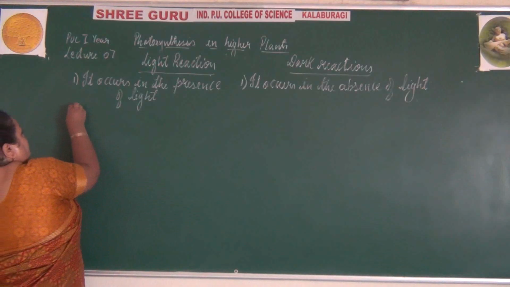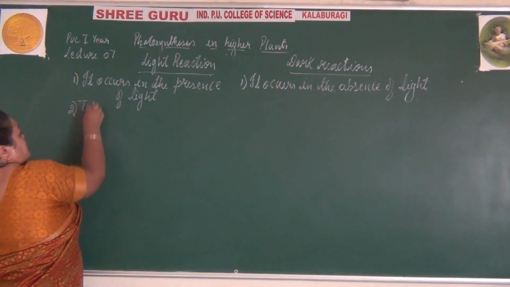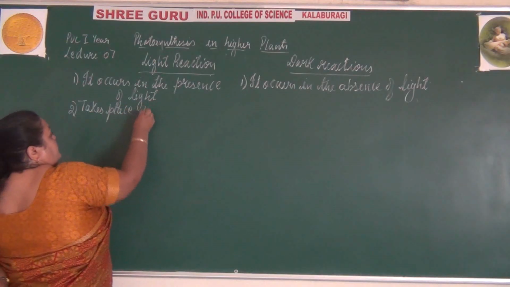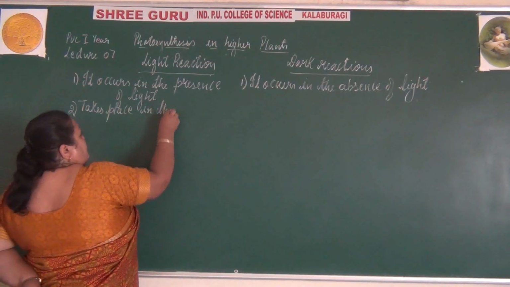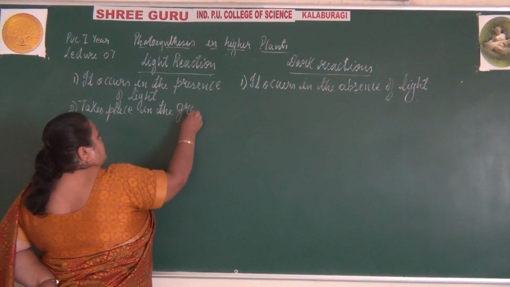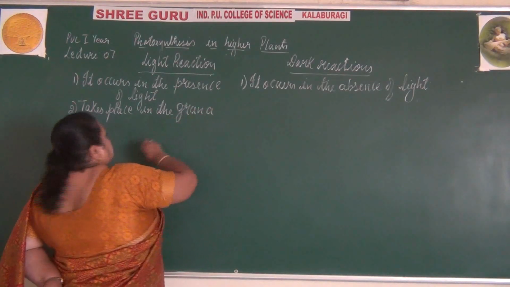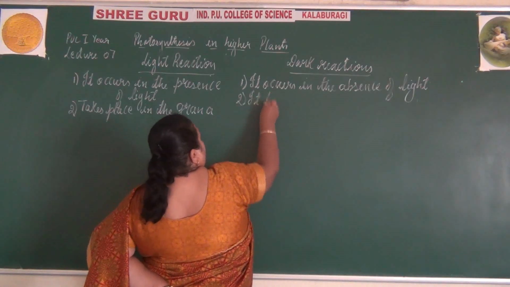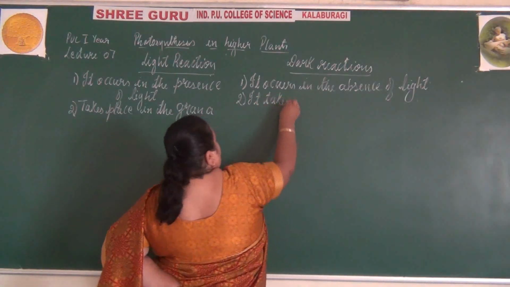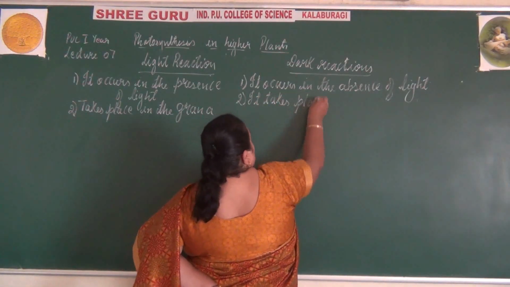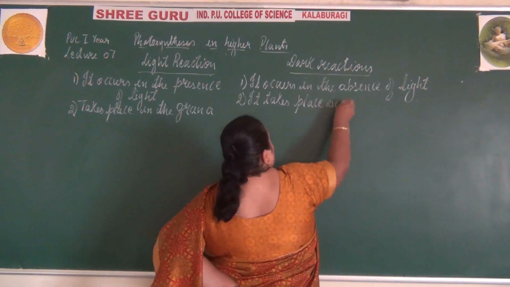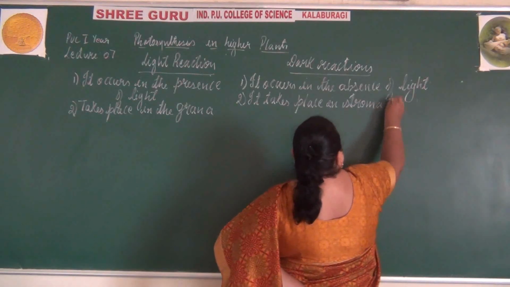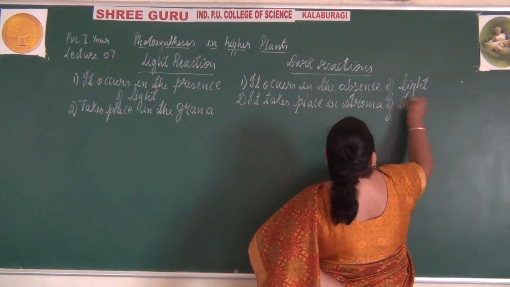Then, the light reaction takes place in the grana of the chloroplast, while the dark reaction takes place in the stroma of the chloroplast.